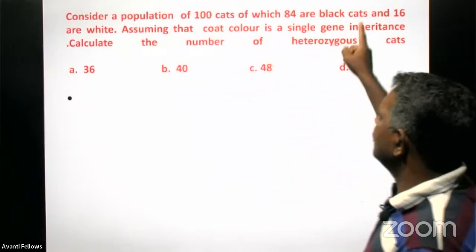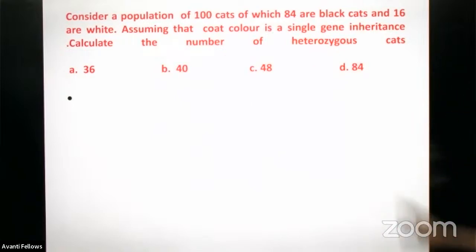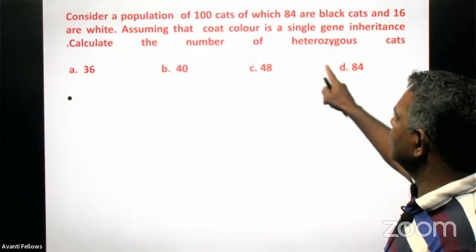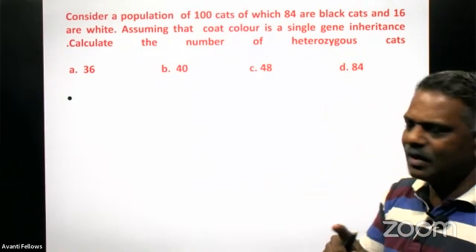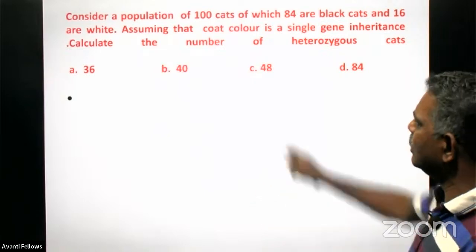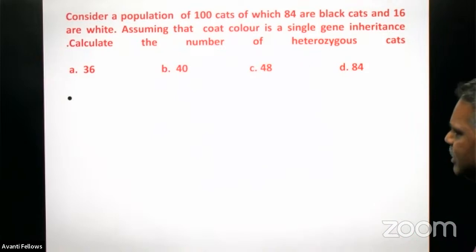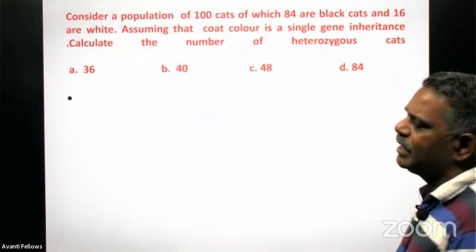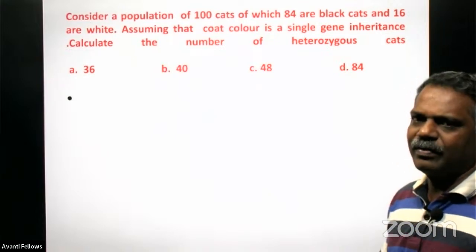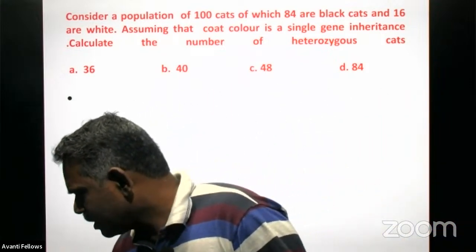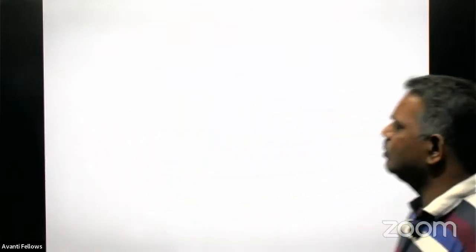Consider a population of 100 cats, of which 84 are black cats and 16 are white. Assuming that the cat color is a single gene inheritance, that means it is a monohybrid cross. So calculate the number of heterozygous cats, and these are the options given: 36, 40, 48, and 84. Then how to do it? Here we have to use the Hardy-Weinberg equilibrium.